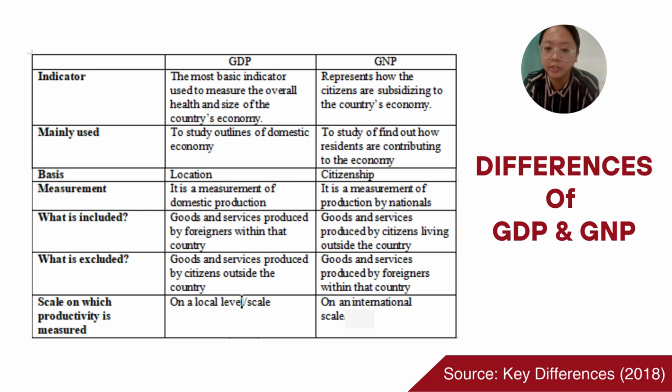And GDP's basis is location, while GNP's basis is citizenship. GDP is a measurement of domestic production, and GNP is a measurement of production by nationals. GDP includes goods and services produced by foreigners within the country and excludes goods and services produced by citizens outside the country, while GNP includes goods and services produced by citizens living outside the country and excludes the goods and services produced by foreigners within that country. And for the last one, GDP's scale level is on a local level, and GNP is on an international scale.